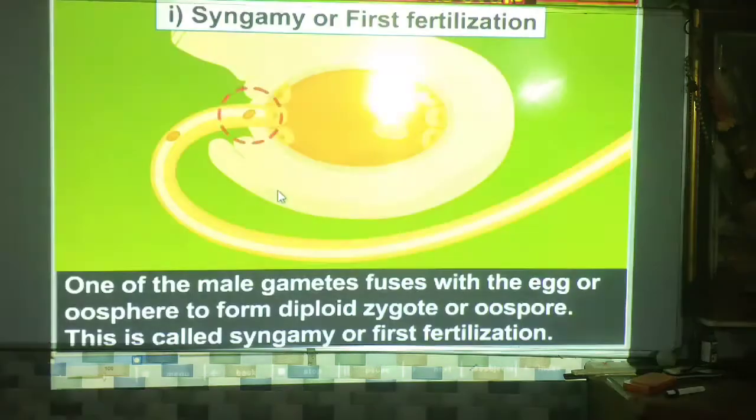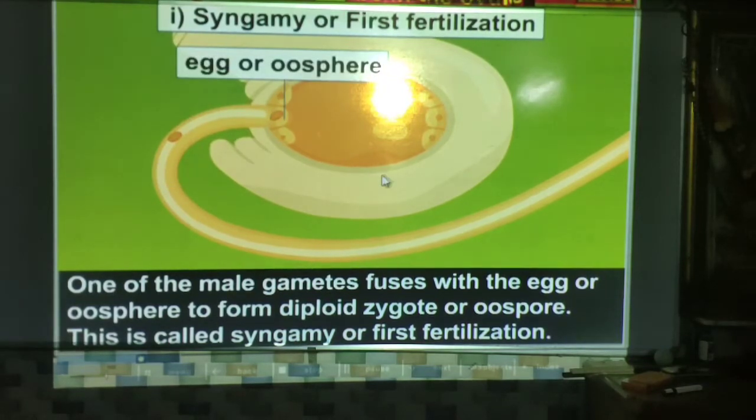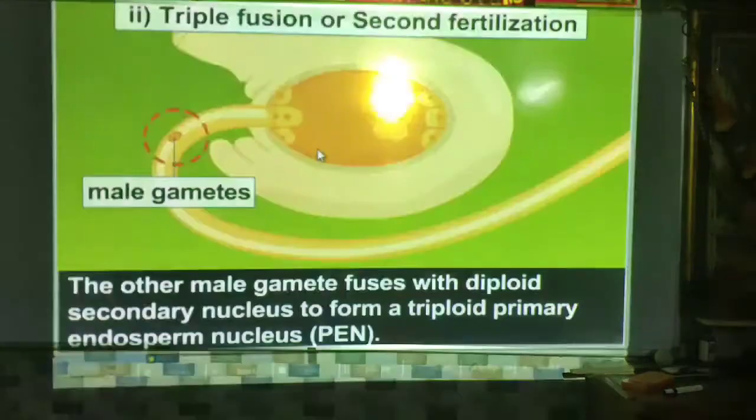What is syngamy or first fertilization? What happens the first time in fertilization? In the first fertilization, one of the male gametes fuses with the egg or oosphere to form the diploid zygote or oospore, and this is called syngamy or first fertilization. So here zygote formation takes place, with 2n chromosome number.